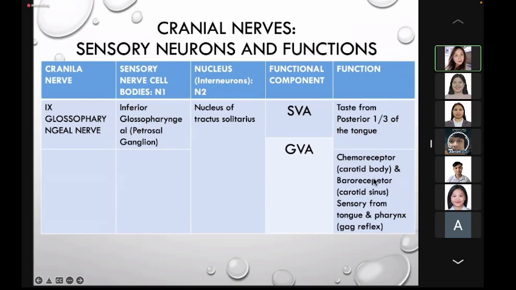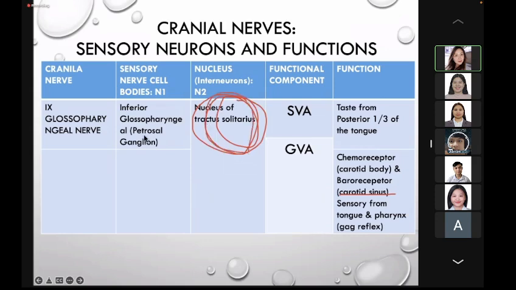Also, afferent impulses from the carotid sinus, which is the baroreceptor situated at the bifurcation of the common carotid artery, travel with the glossopharyngeal nerve. Both of them, taste from the posterior one-third of the tongue and the baroreceptor via the carotid sinus, are connected to the nucleus of tractus solitarius.